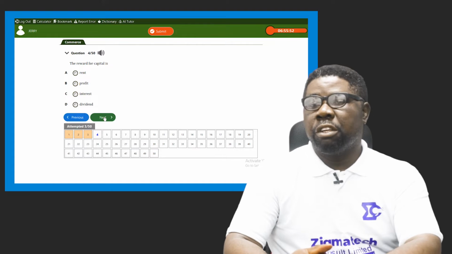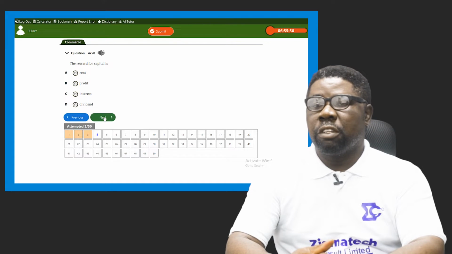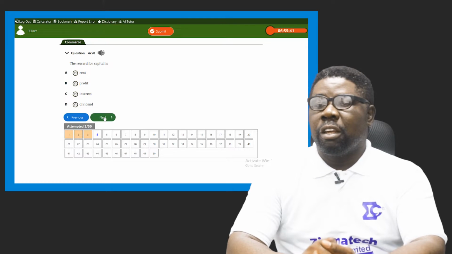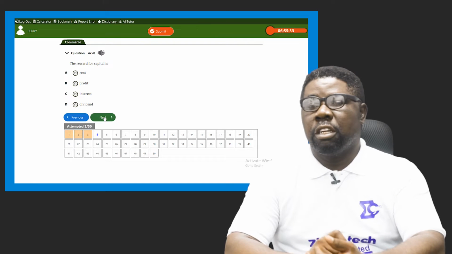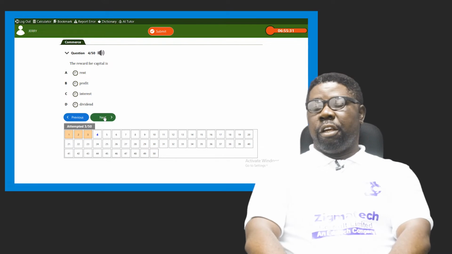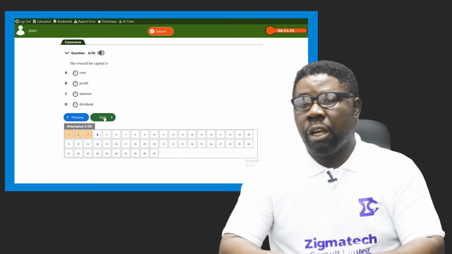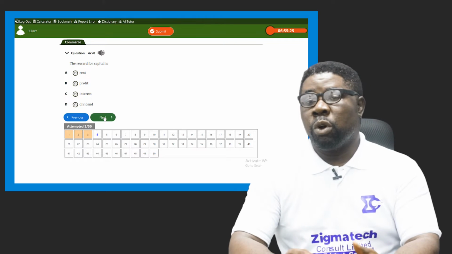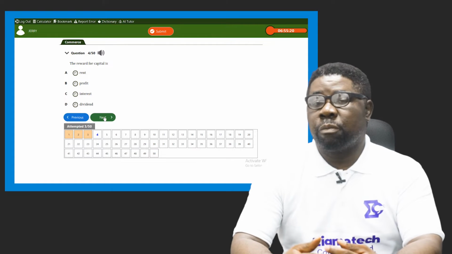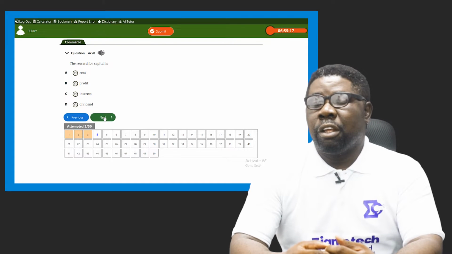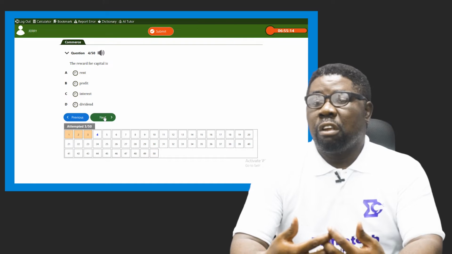The next one we have is the number 4 question. It says, the reward for capital. Capital as part of the factors of production. What is the reward for capital? A, rent, B, profits, C, interest, and D, dividend. Let's also highlight again the factors of production and their reward or their earnings. When you say reward, it also means what? The earnings of these factors of production, or the incomes of these factors of production.